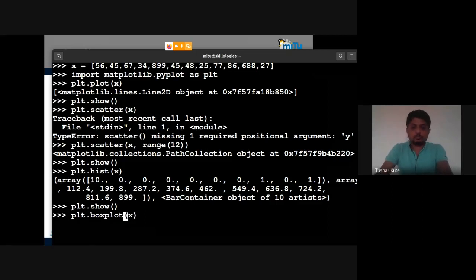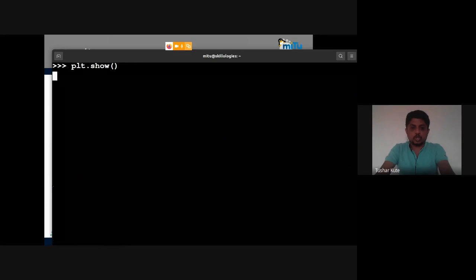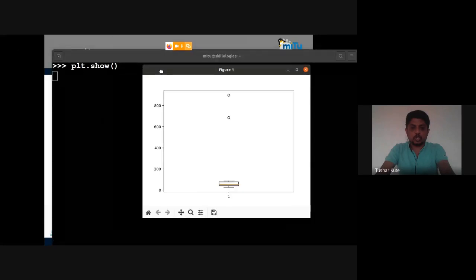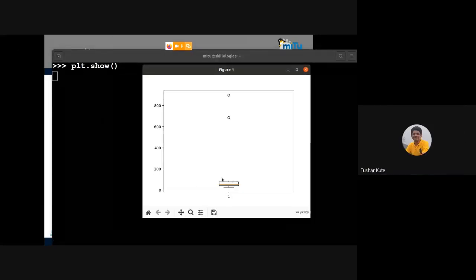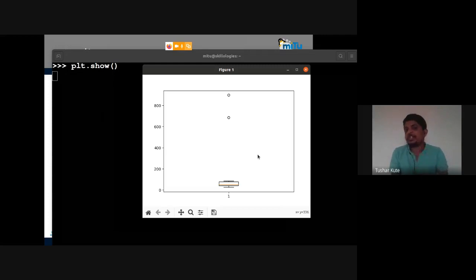Box plot. See, this is the actual distribution, and one is here, one is here. These two are the outliers. Model building will have trouble, problems and errors when such elements are present which are not following the properties of the crowd. That's why these are the outliers. So there are many methods that we can choose to detect and remove the outliers.